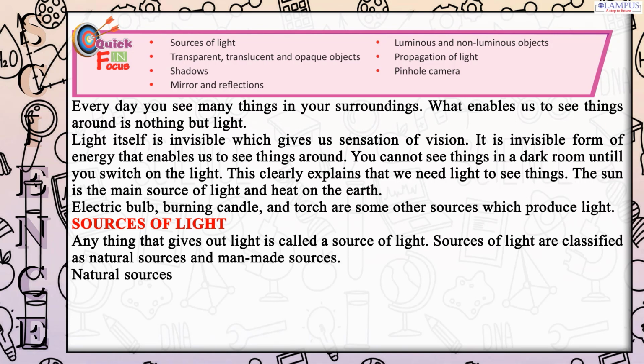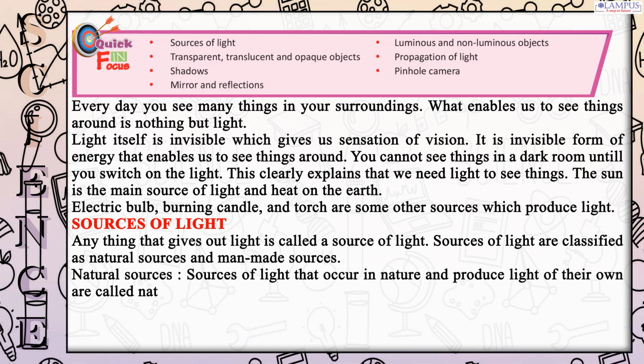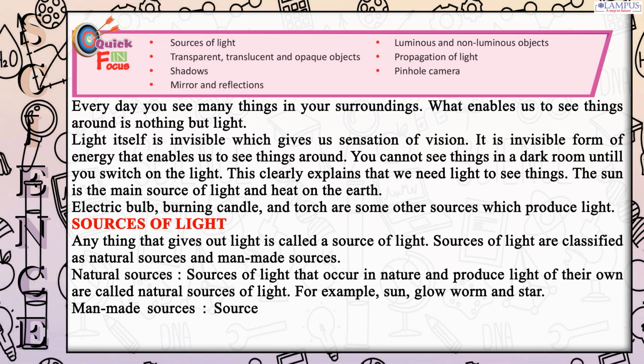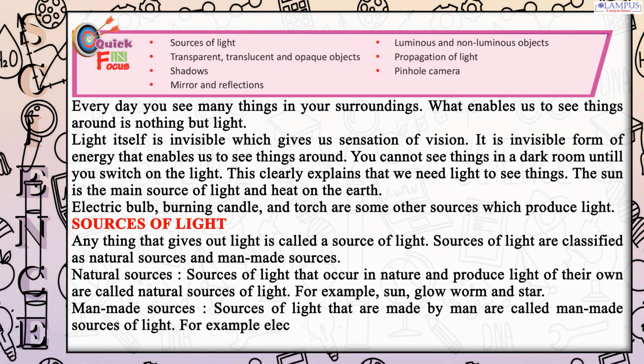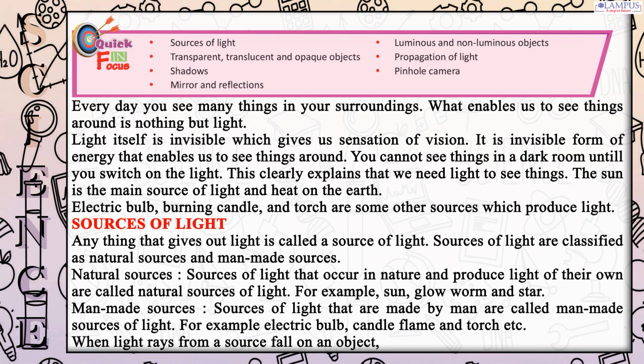Natural sources. Sources of light that occur in nature and produce light of their own are called natural sources of light. For example, sun, glowworm and star. Man-made sources. Sources of light that are made by man are called man-made sources of light. For example, electric bulb, candle flame and torch etc. When light rays from a source fall on an object, then the object becomes visible to us.